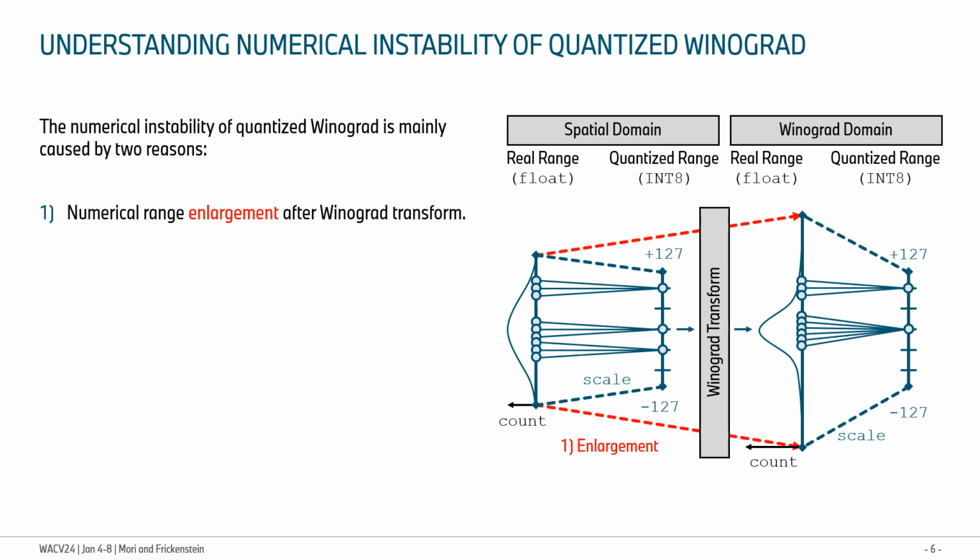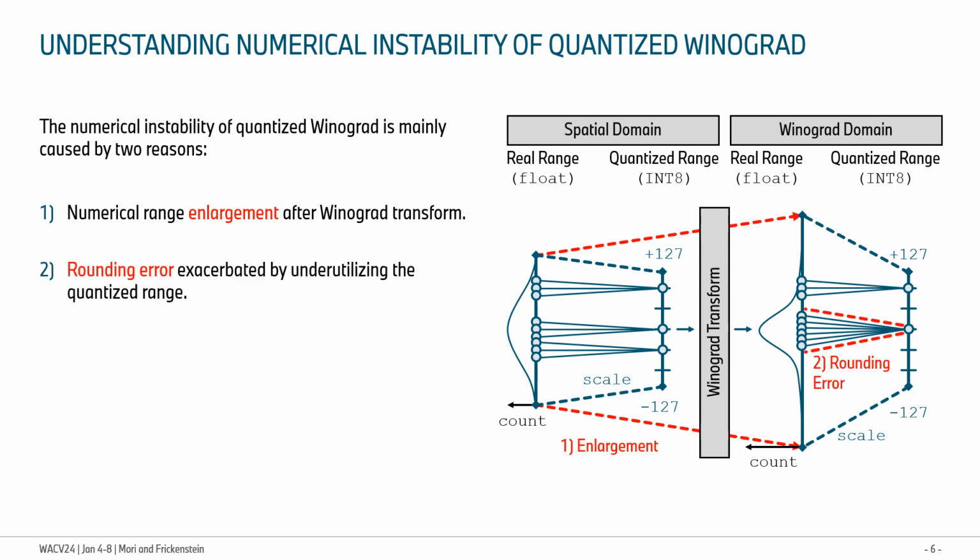First, the numerical range is enlarged when the spatial tile is transformed to the Winograd domain. Here, it's important to notice that although the range gets larger, most of the values are still contained in a much smaller range. Second, the rounding error that is intrinsic to the quantization operation is exacerbated by underutilizing the quantized range.